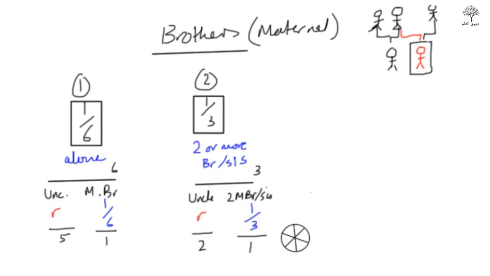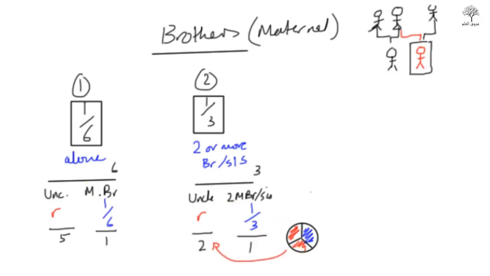Right, so again, let's take the cake example. Okay, right, so this is not really a good one to use. Let's do 3. Okay, so this one's better. So 3 portions of the cake. 1 portion of the cake goes to the brothers, and the rest, the 2 other portions, will go to the uncle. So if you like the cake example, by all means use the cake example, whatever you're comfortable with.